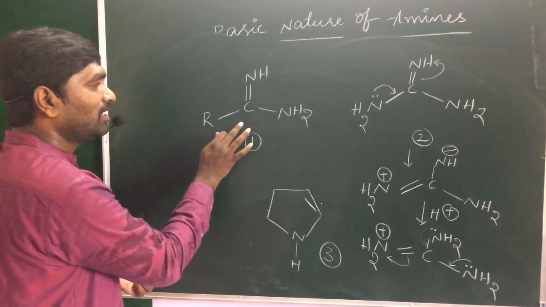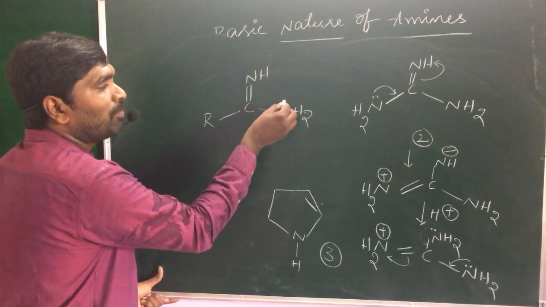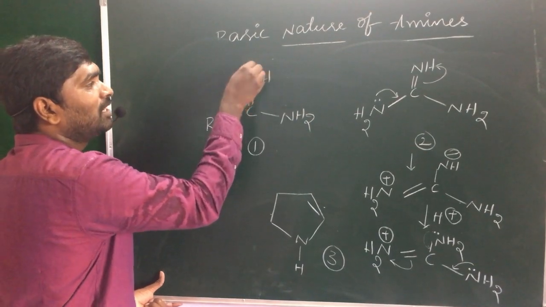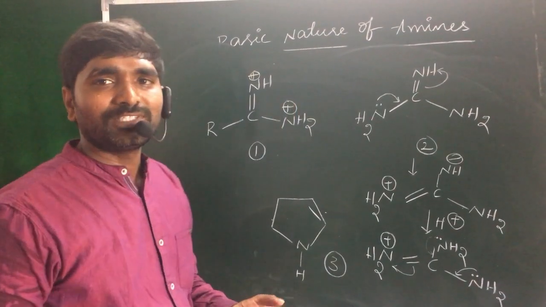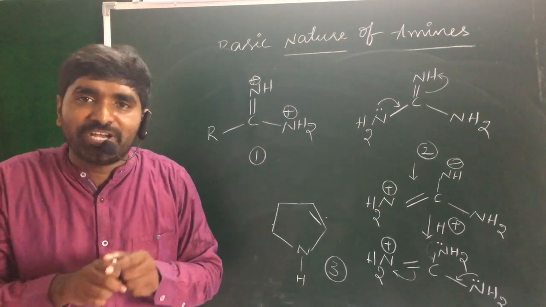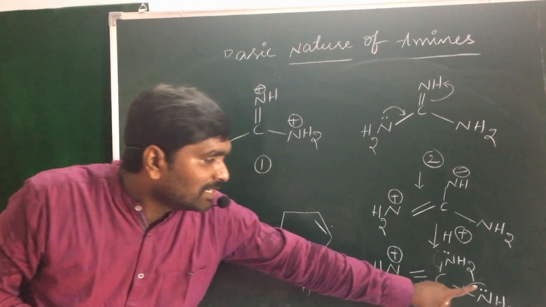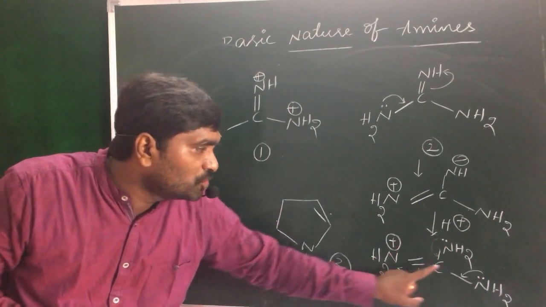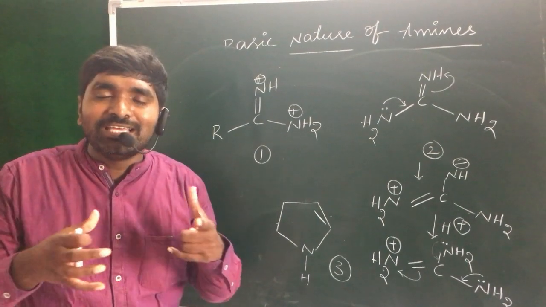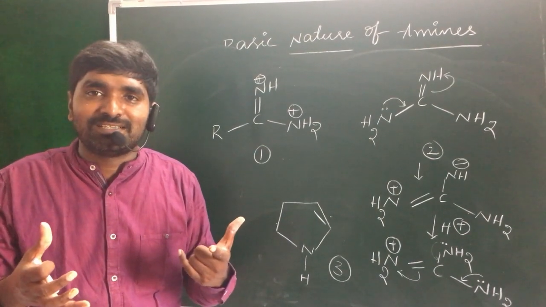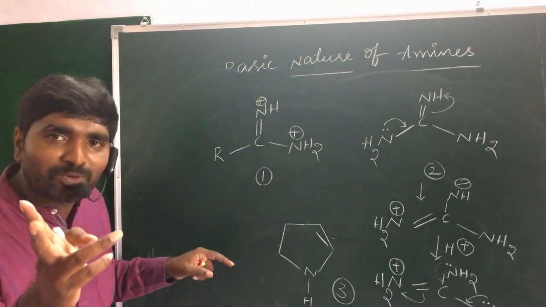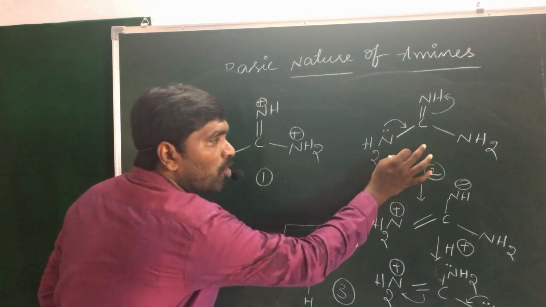In the first condition, the positive charge is present only on nitrogens in the resonating structures, which means the positive charge is not equally distributed. But in this condition, the positive charge is equally distributed on three nitrogen atoms in three equivalent resonating structures. In this condition, the positive charge is equally distributed on only two nitrogen atoms. Hence, this is more basic in nature.